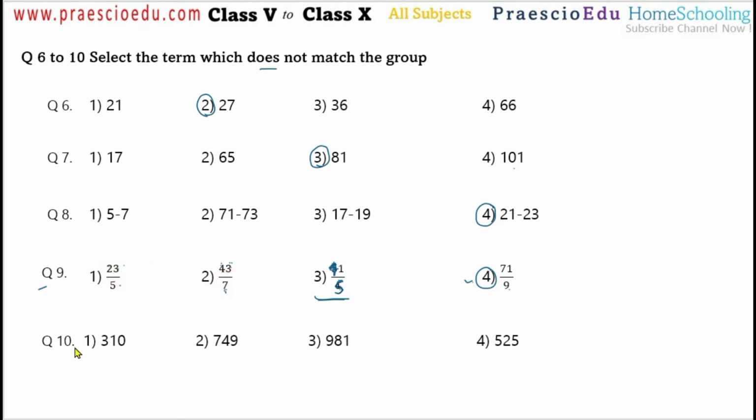Now question number 10, 310, 749, 981, 525. So all are 3 digit numbers. Here the hundreds place digit, if we make the square of this one, we will get the other 2 digits number. So 3 square is not 10, but here 7 square is 49, 9 square is 81 and 5 square is 25. So option number 1 is the different one.